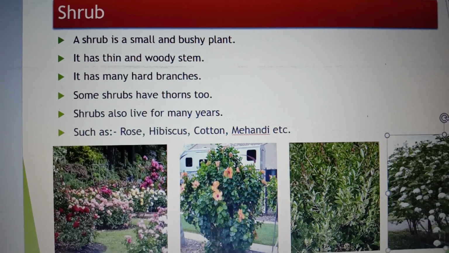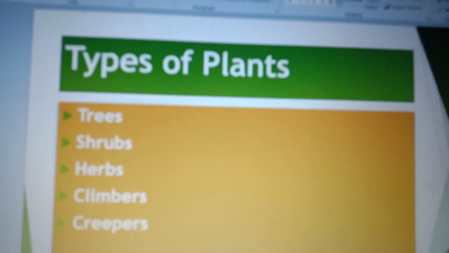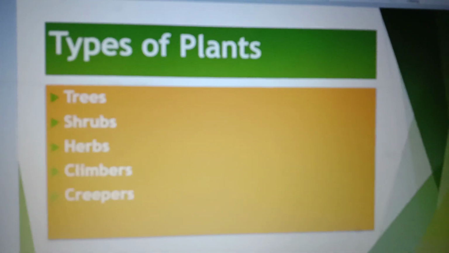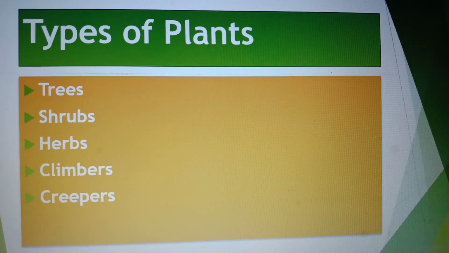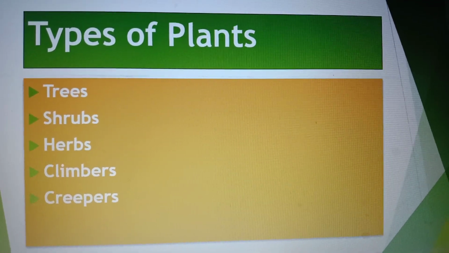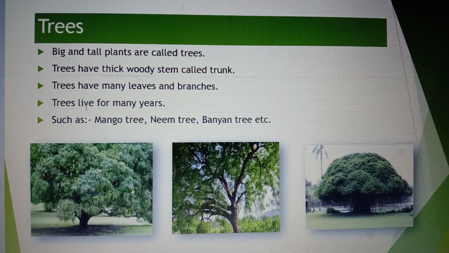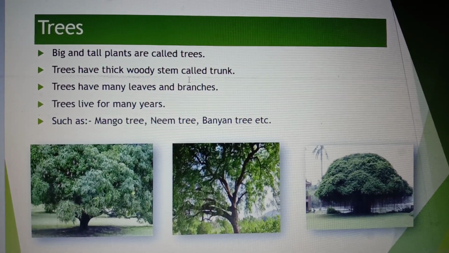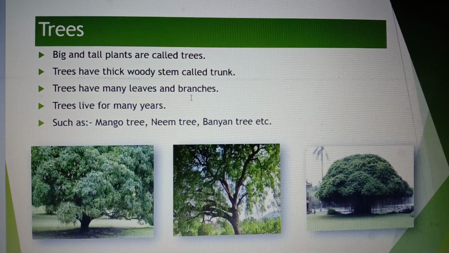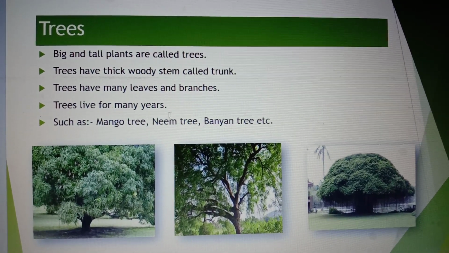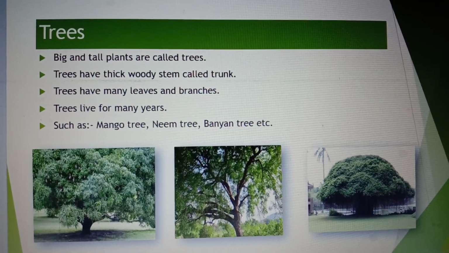Let us have a quick recap of what we have studied. Types of plants: trees, shrubs, herbs, climbers, creepers. Trees. Big and tall plants are called trees. Trees have thick woody stem called trunk. Trees have many leaves and branches. Trees live for many years, such as mango, neem and banyan.